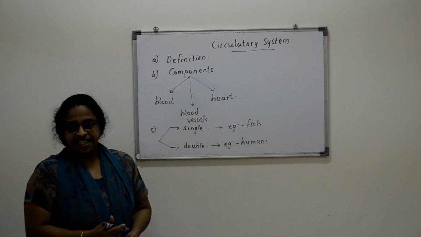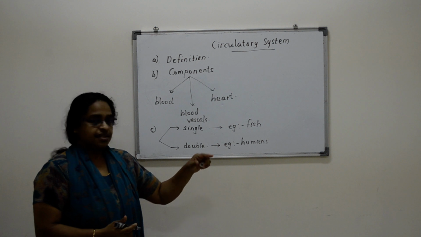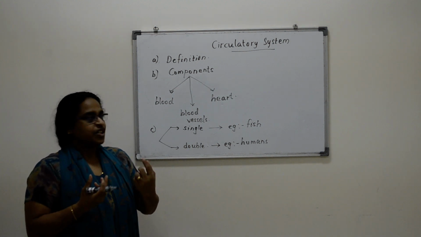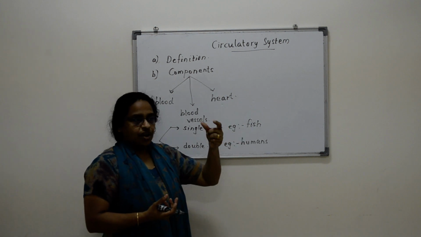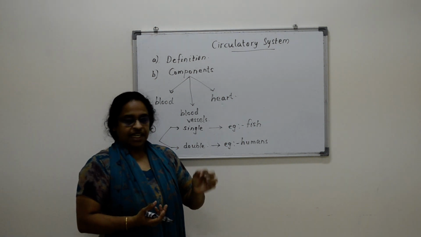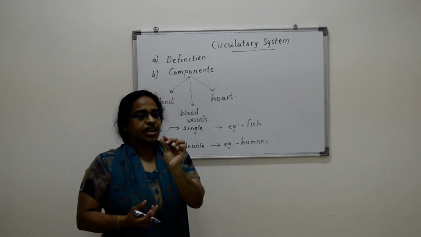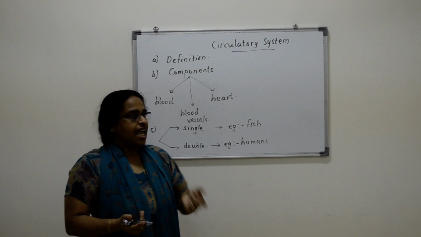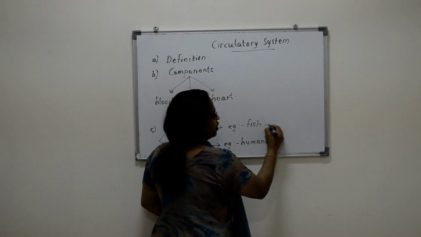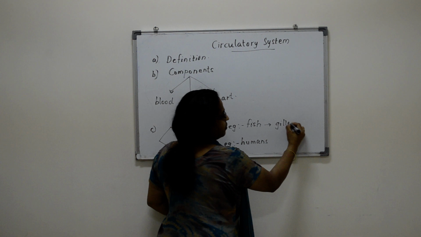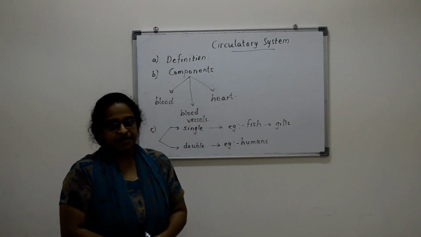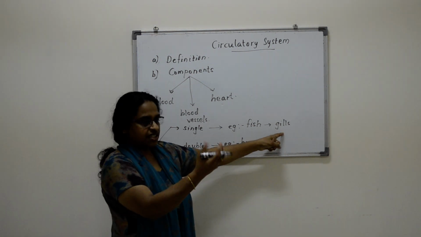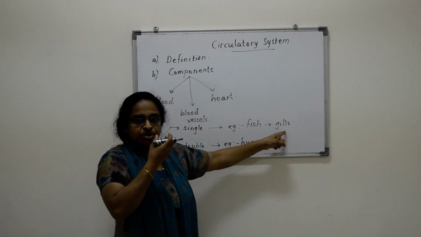From where is the fish getting oxygen? Since it is living in water, it cannot use its lungs. So, it is getting oxygen from the water, and there are some special organs which extract oxygen from the water, and those special organs are known as gills. You have heard about gills. So, first the water is entering into the mouth of the fish.